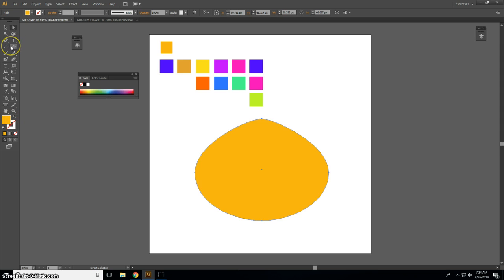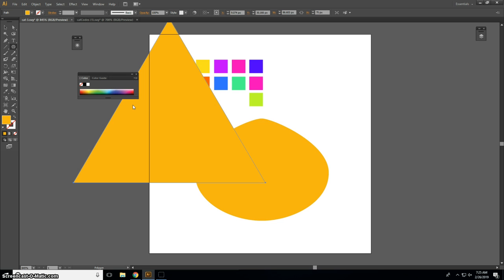Now let's turn our attention to the ears. I'm going to use the polygon tool. I'm going to click once on the artboard, and I'm going to create a polygon with 3 sides. So you can choose the number of sides that your polygon has. I want a 3-sided polygon, otherwise known as a triangle. Brilliant. So let's choose our selection tool to resize that.